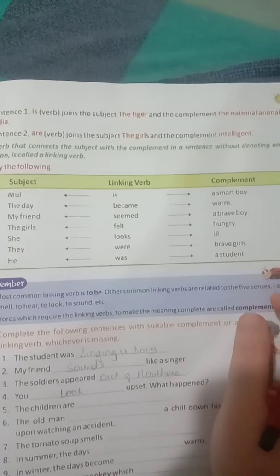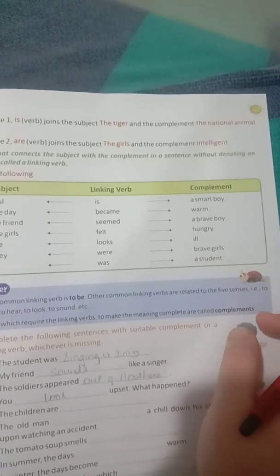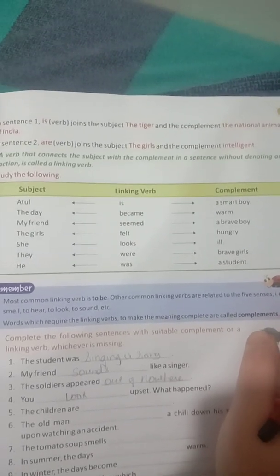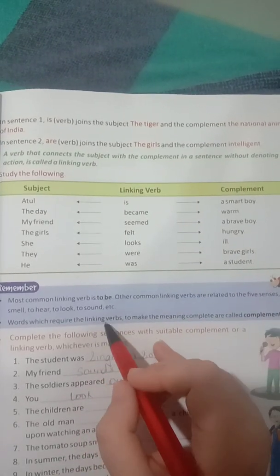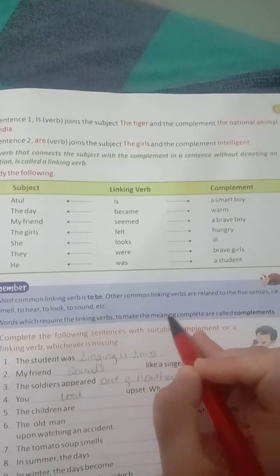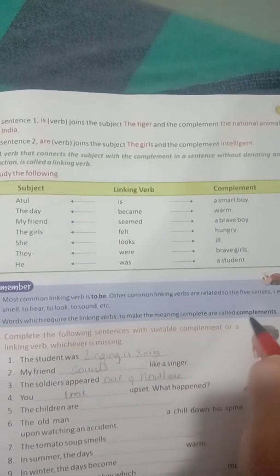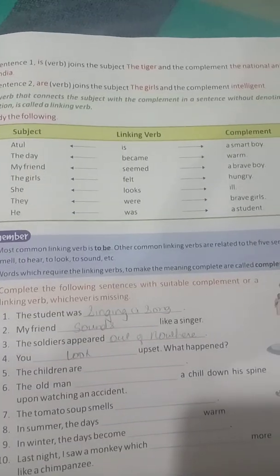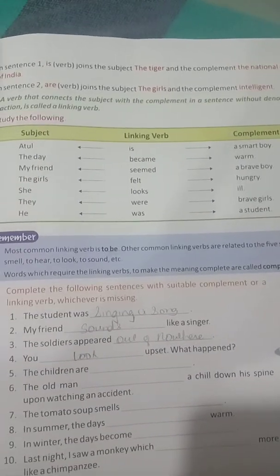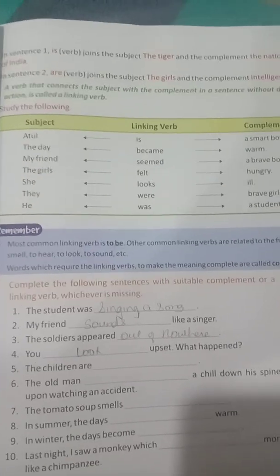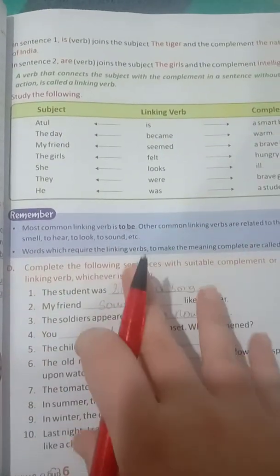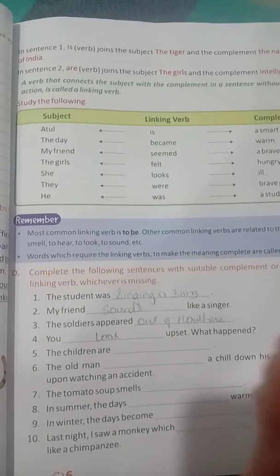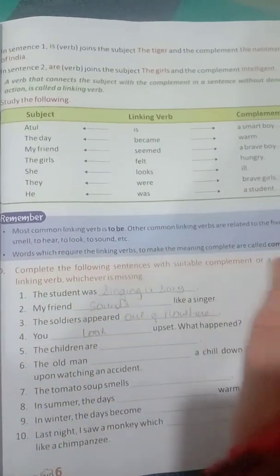Other linking verbs are related to the 5 senses, that is to smell, to hear, to look, to sound, etc. Words which require the linking verbs to make the meaning complete are called complements. Let's see exercise D. Complete the following sentences with a suitable complement or a linking verb, whichever is missing. Here you have to substitute with either a linking verb that is required or a complement.